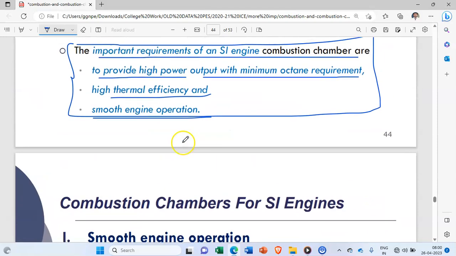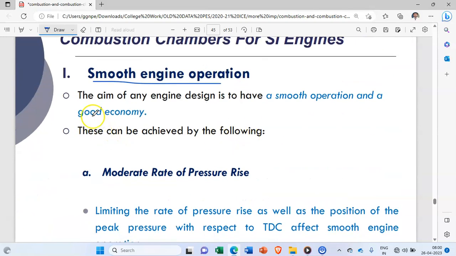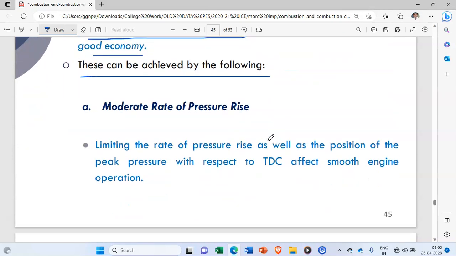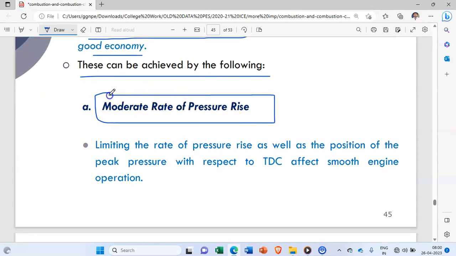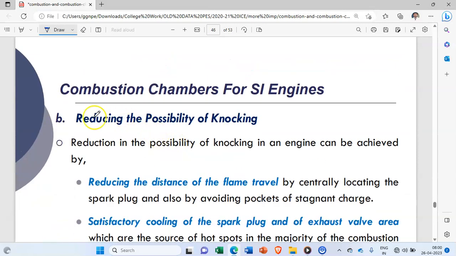Now let us discuss on which factors the smooth engine operation depends. So smooth engine operation means what? The aim of any engine design is to have a smooth operation and a good economy. So this can be achieved by the following. How to achieve this smooth operation? By keeping a moderate rate of pressure rise. So limiting the rate of pressure rise as well as the position of the peak pressure with respect to TDC affect smooth engine operation, right?